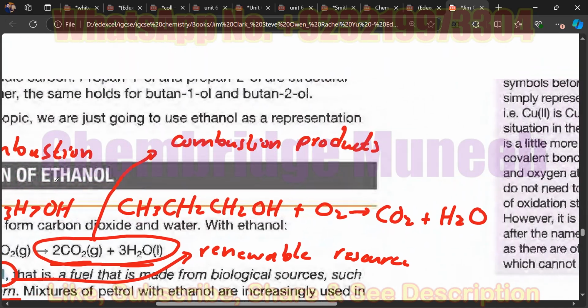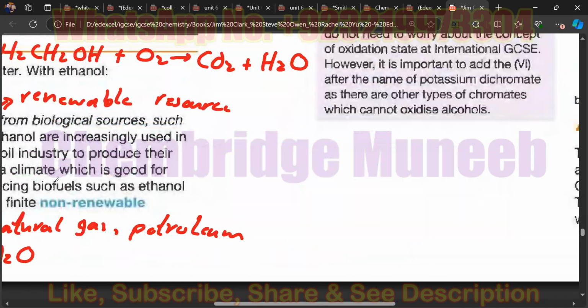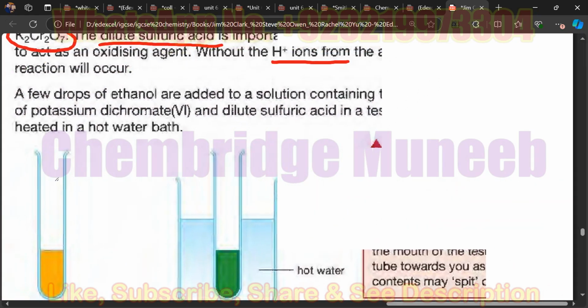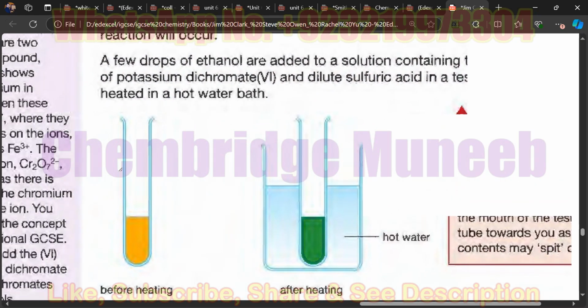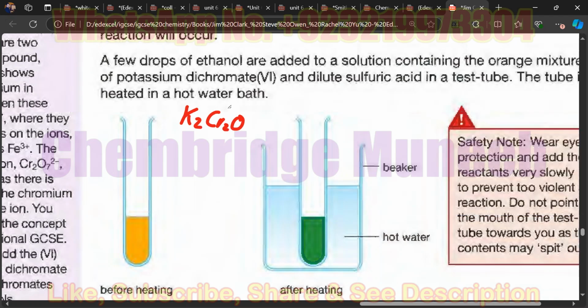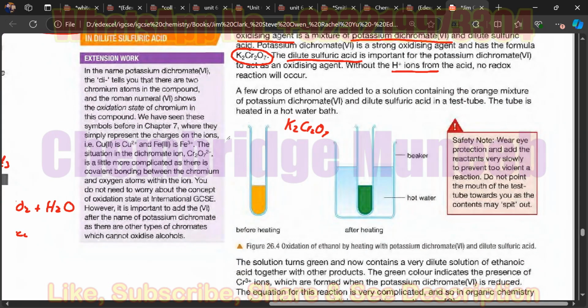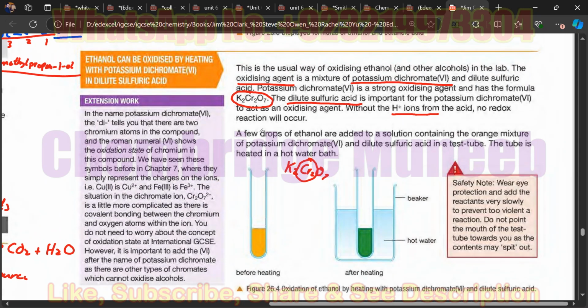Now coming back to the topic which we started, the potassium dichromate, K2Cr2O7. Within this compound there is a transition element, chromium. Chromium is the transition element, and I think you are familiar with the transition elements. Not too much.